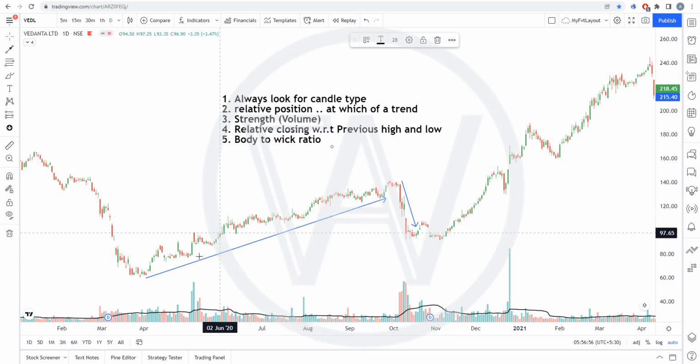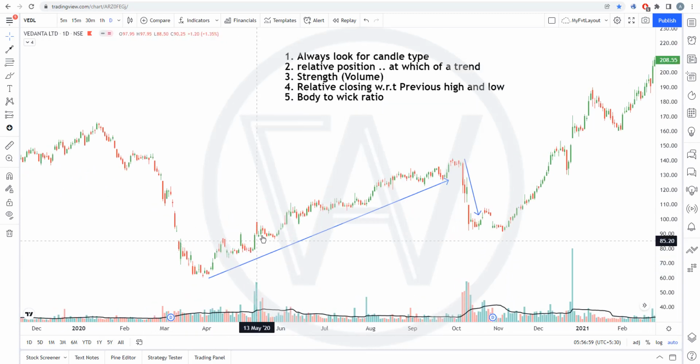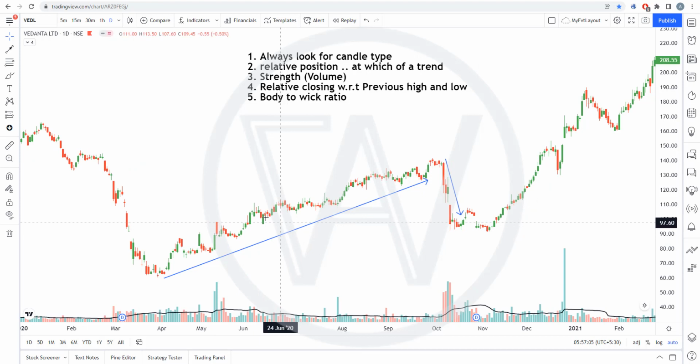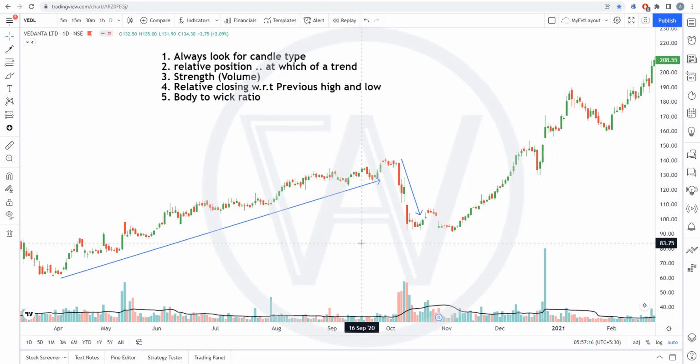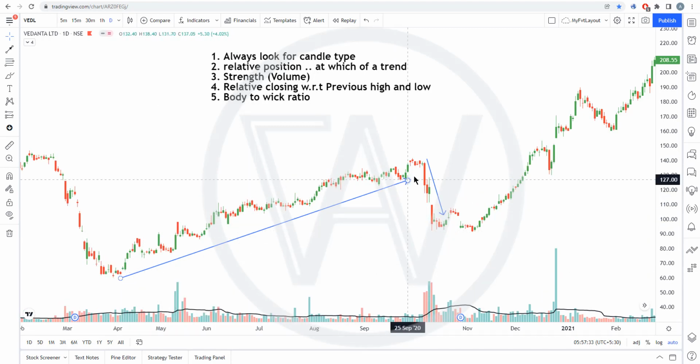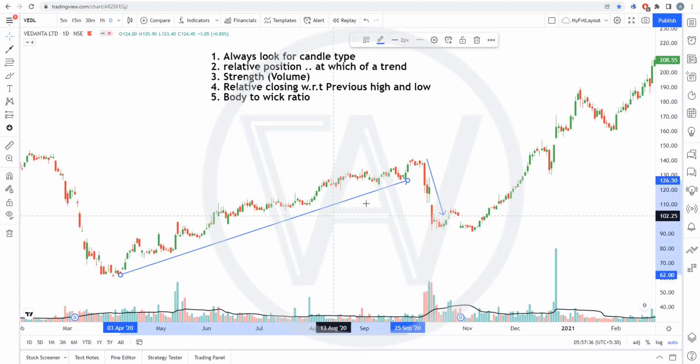For example, you are seeing that here this candle has higher volume than this candle, or this candle has higher volume compared to this candle, or this candle is of kind of similar size. Okay, so you need to understand what kind of volume strength a particular candle brings. For example, you are seeing here big candle, big volume means this trend now supposedly will break.